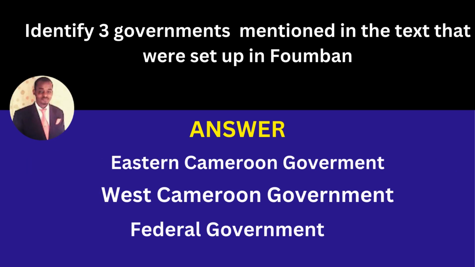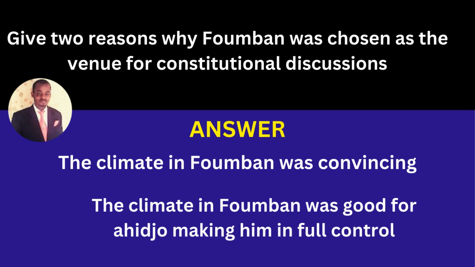Identify three governments mentioned in the text that were set up in Foumban. The answer is the Eastern Cameroon government, the West Cameroon government, and the federal government. So these are the three governments that were established at the Foumban conference.